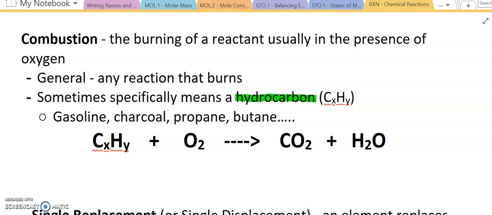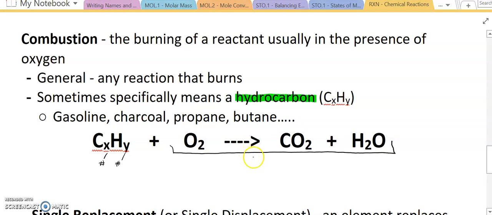Hydrocarbon reactions look a little bit different. Again, we have some generic number of X and some generic number of Y because it depends on which hydrocarbon you're actually burning. But the rest of this reaction always stays the same. It is always going to react with oxygen because you cannot burn without oxygen. You are always going to produce carbon dioxide gas and water vapor in this chemical reaction.